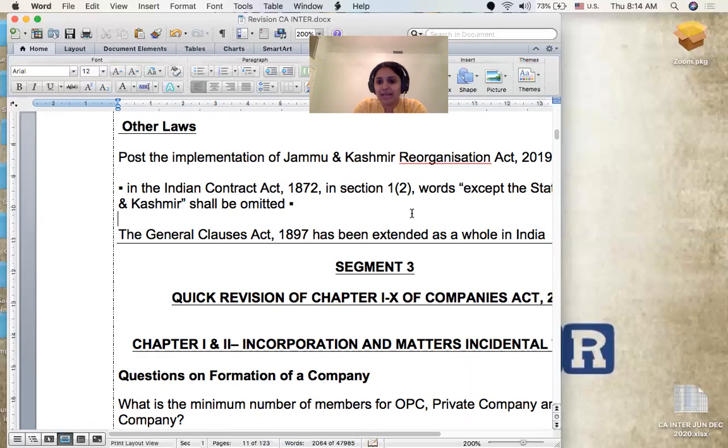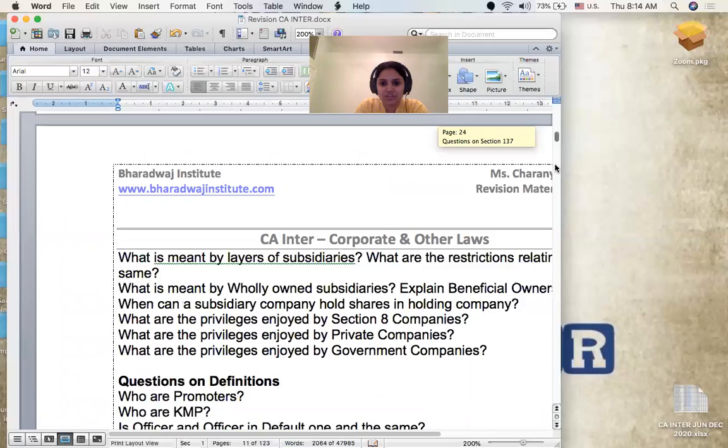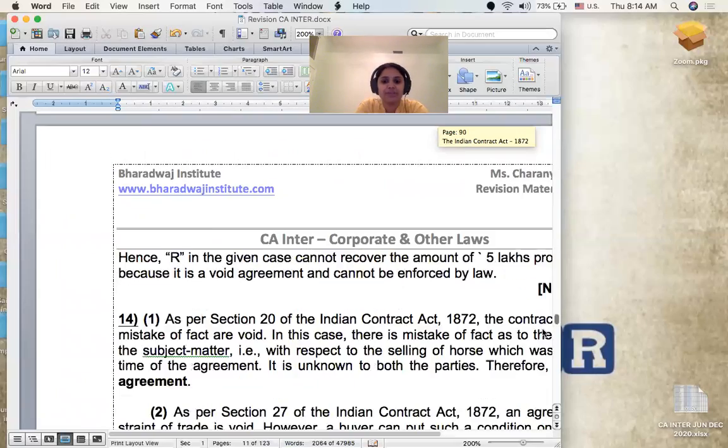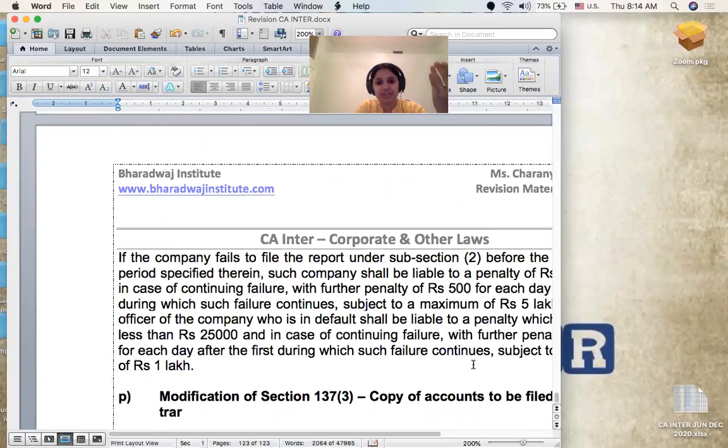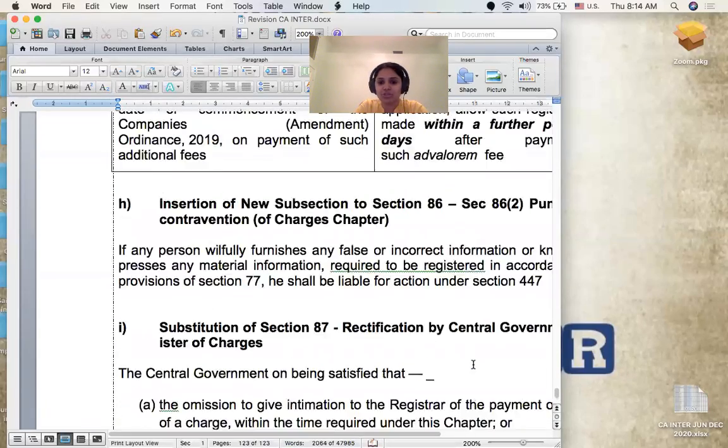So what I have done, in your best interest, is also give the amendments that were applicable for your immediate previous batch, which is your November 2019 batch.